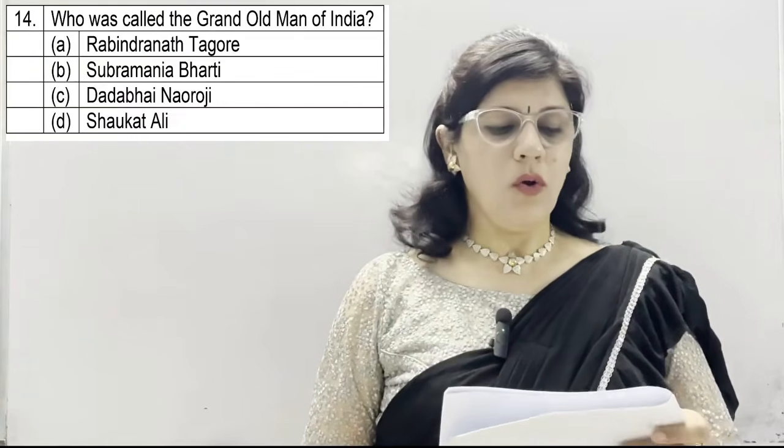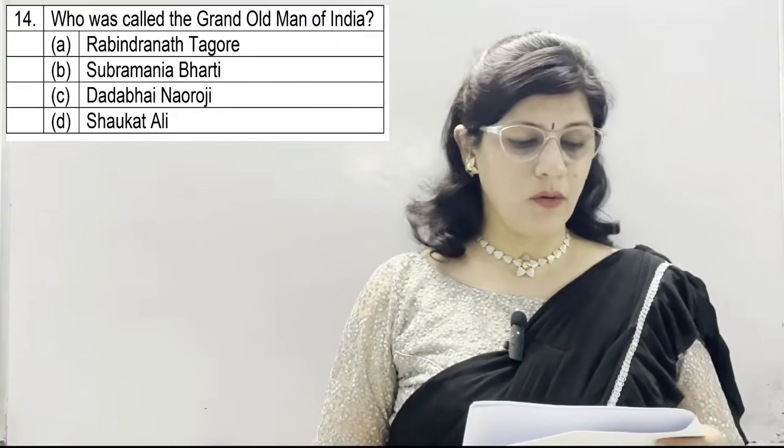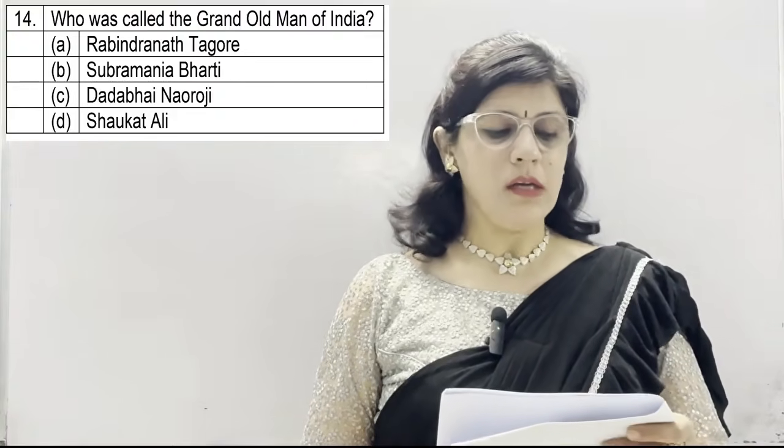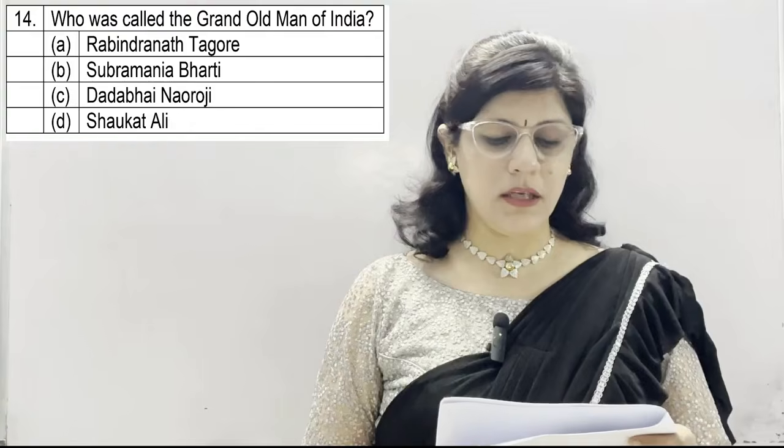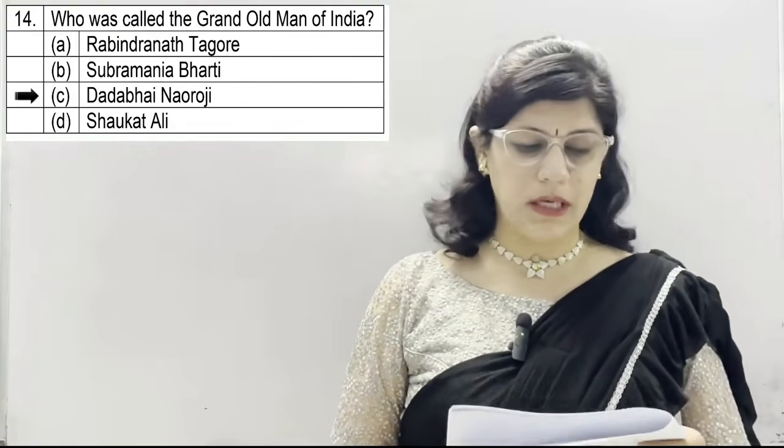Question number 14. Who was called the Grand Old Man of India? A. Rabindranath Tagore, B. Subramania Bharati, C. Dadabhai Naoroji and D. Shaukat Ali. And the correct option is Dadabhai Naoroji, option number C.